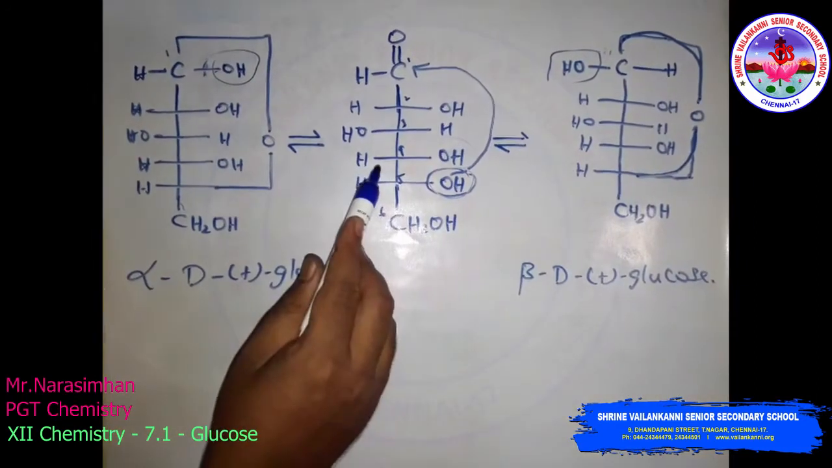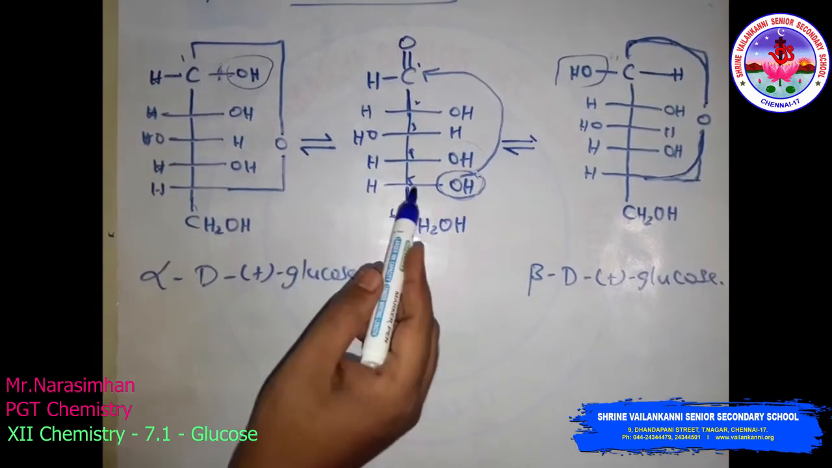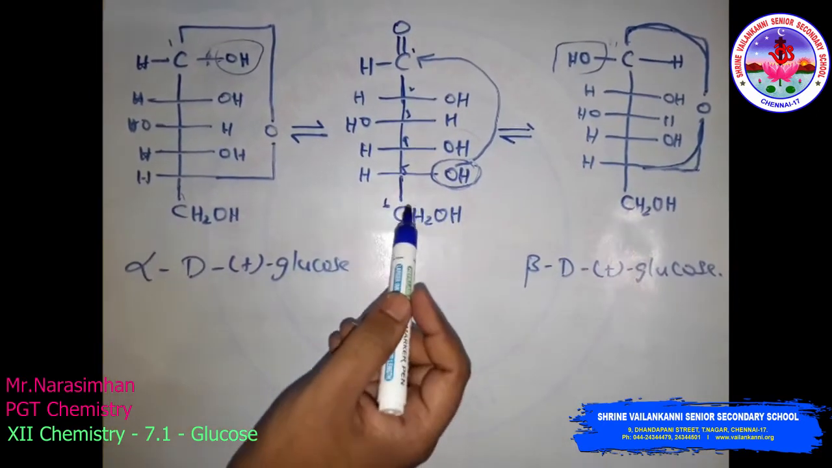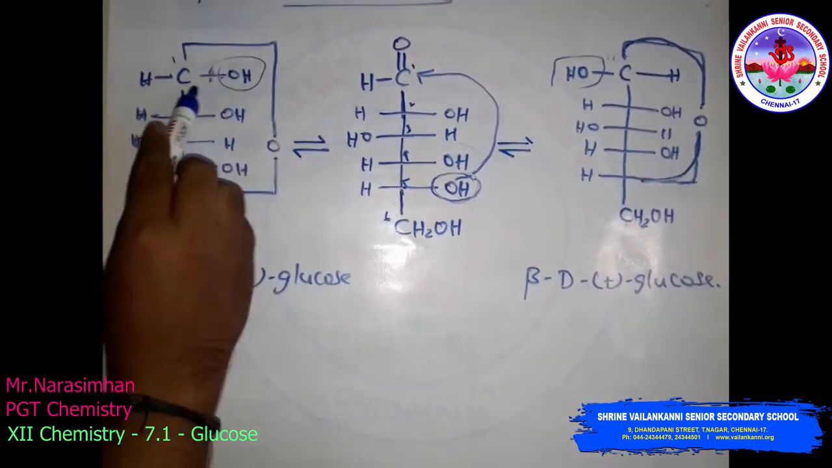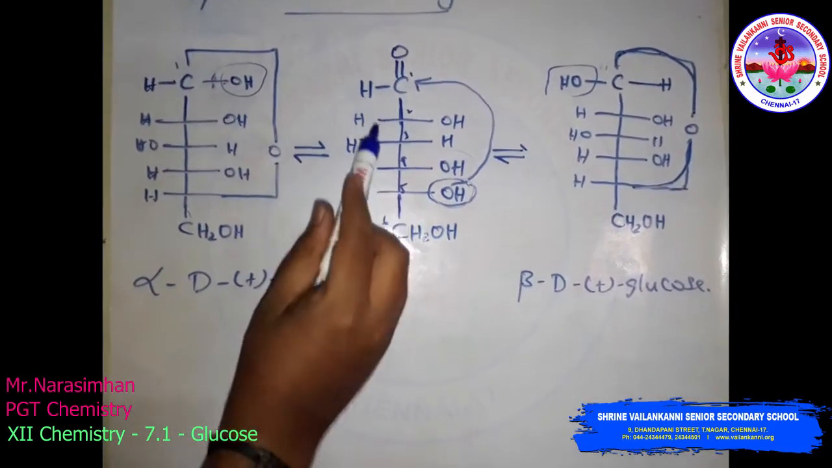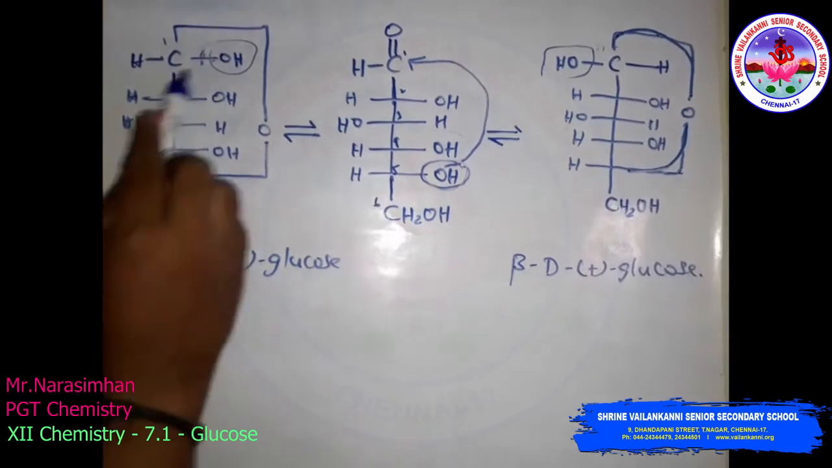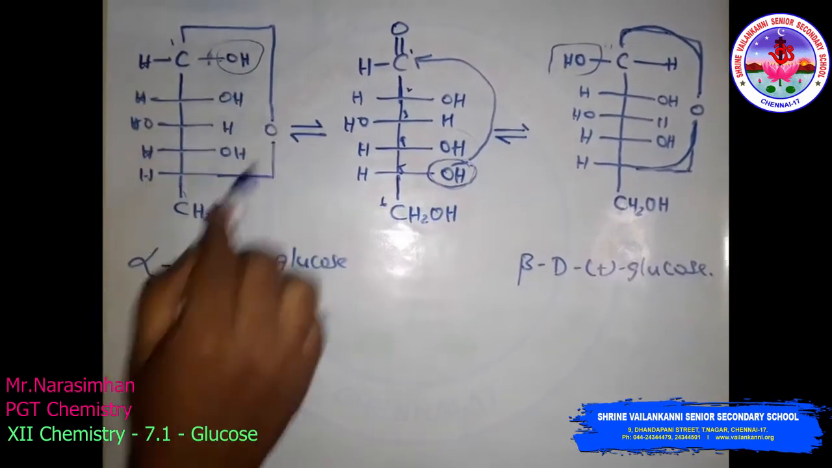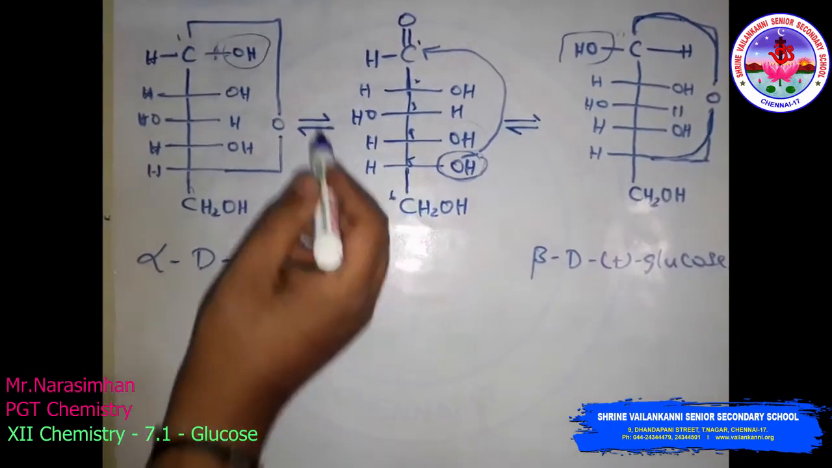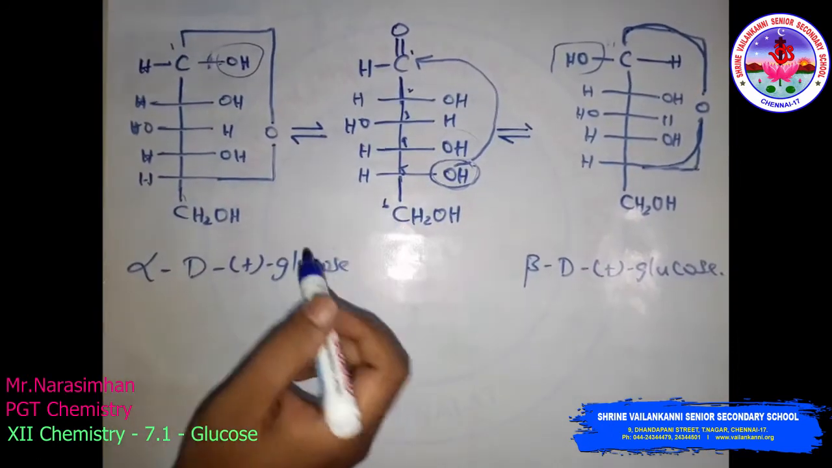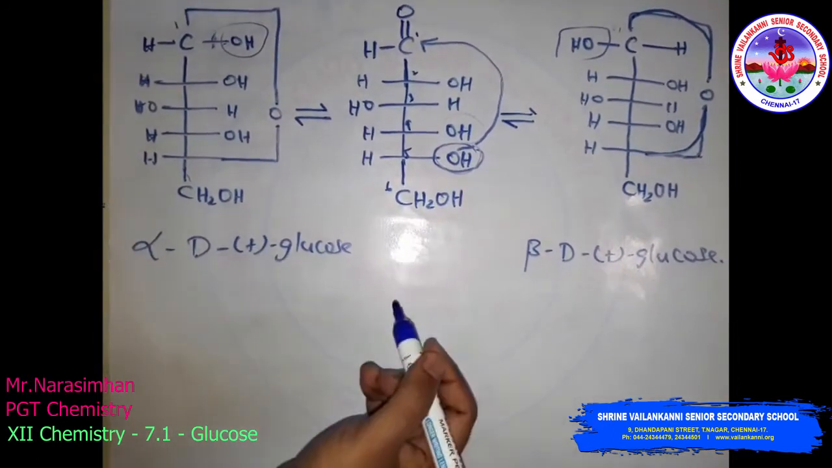This behavior we could not explain with the open chain structure. So the proposal is that the OH group is added to the CHO group. This is called a cyclic hemiacetal structure. The glucose is a 6-member ring, and it comes from the pyran structure.